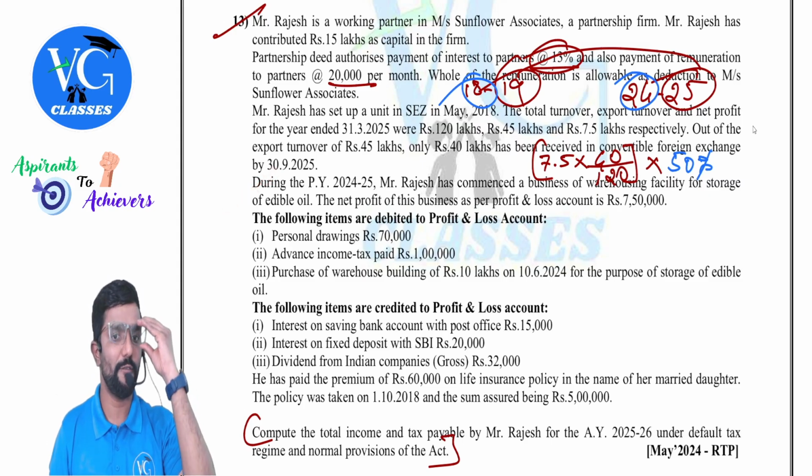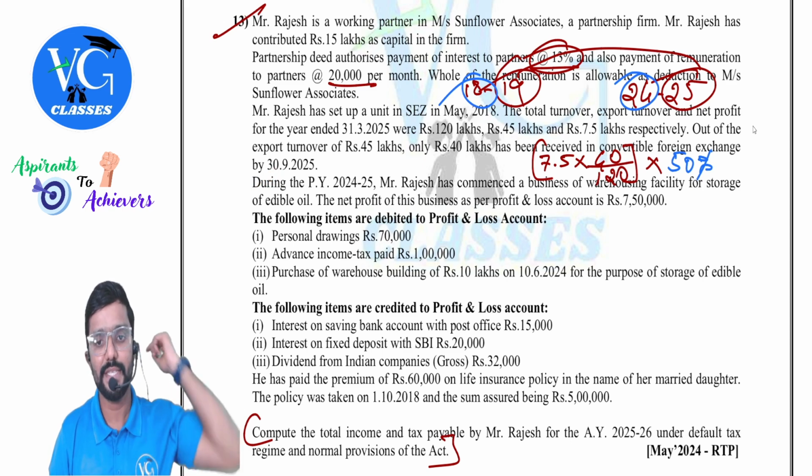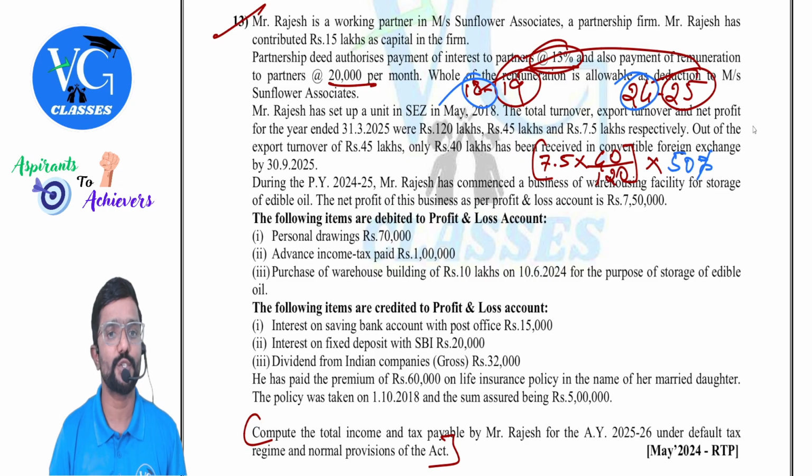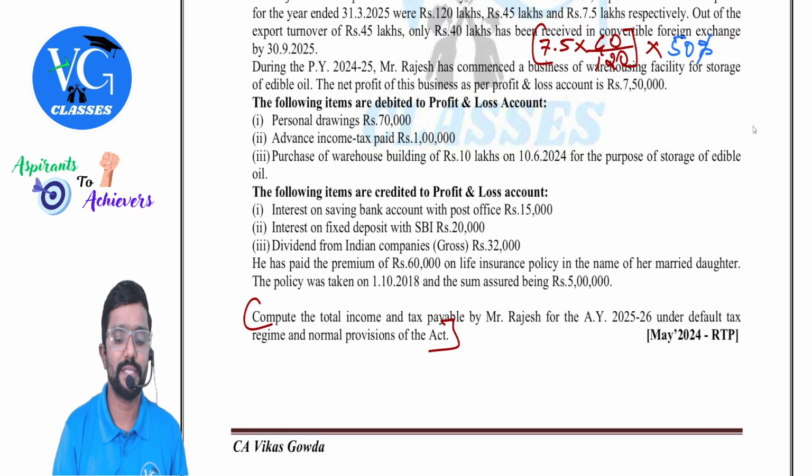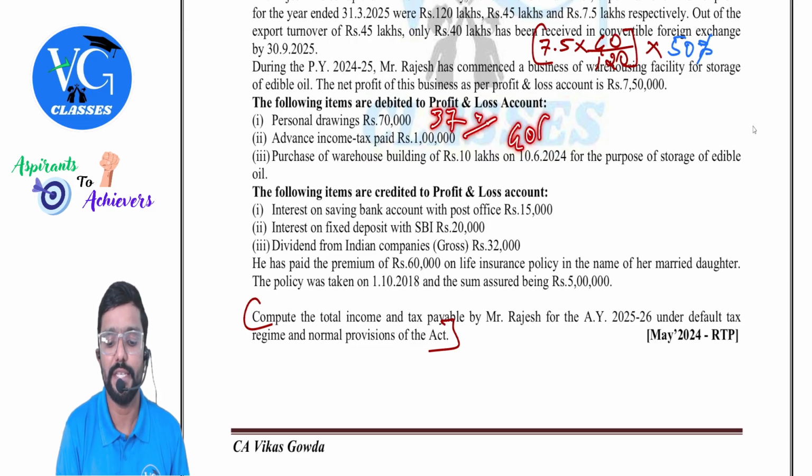During the previous year 24-25, Mr. Rajesh has commenced a business of warehousing facility for storage of edible oil. The net profit of this business as per P&L account is 7,50,000, which is our base. The following items are already debited. Personal drawings as per 37, disallowed, add it back. Advance income tax paid, disallowed. As per section 40(a)(ii), disallowed. Anything paid under income tax law is disallowed, add it back.